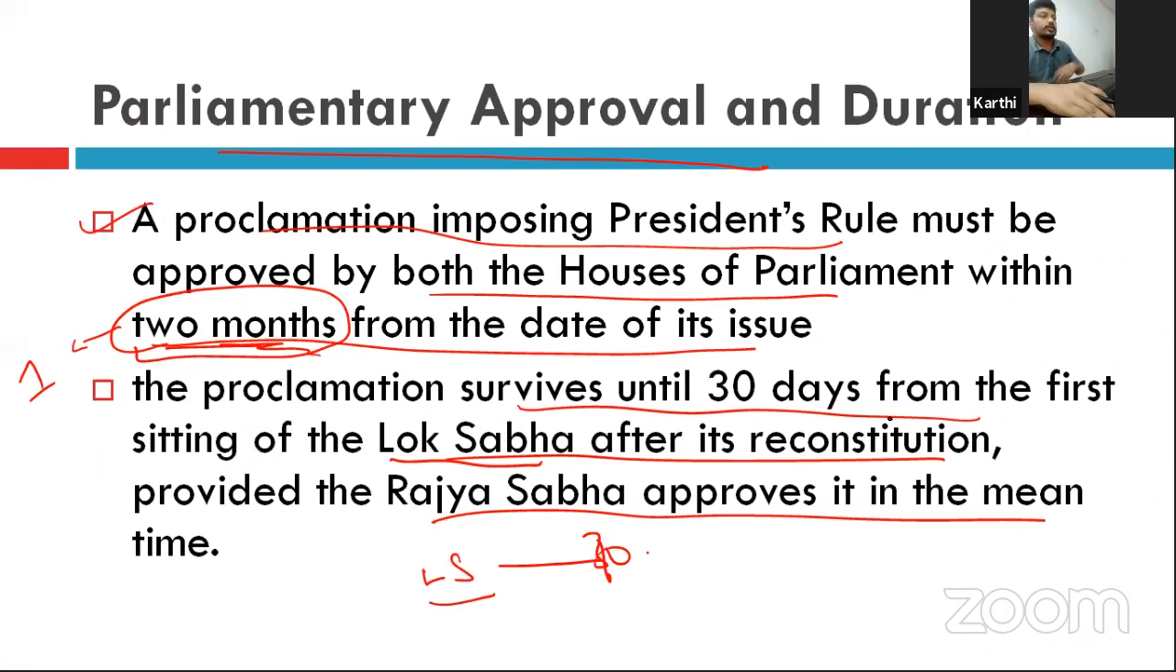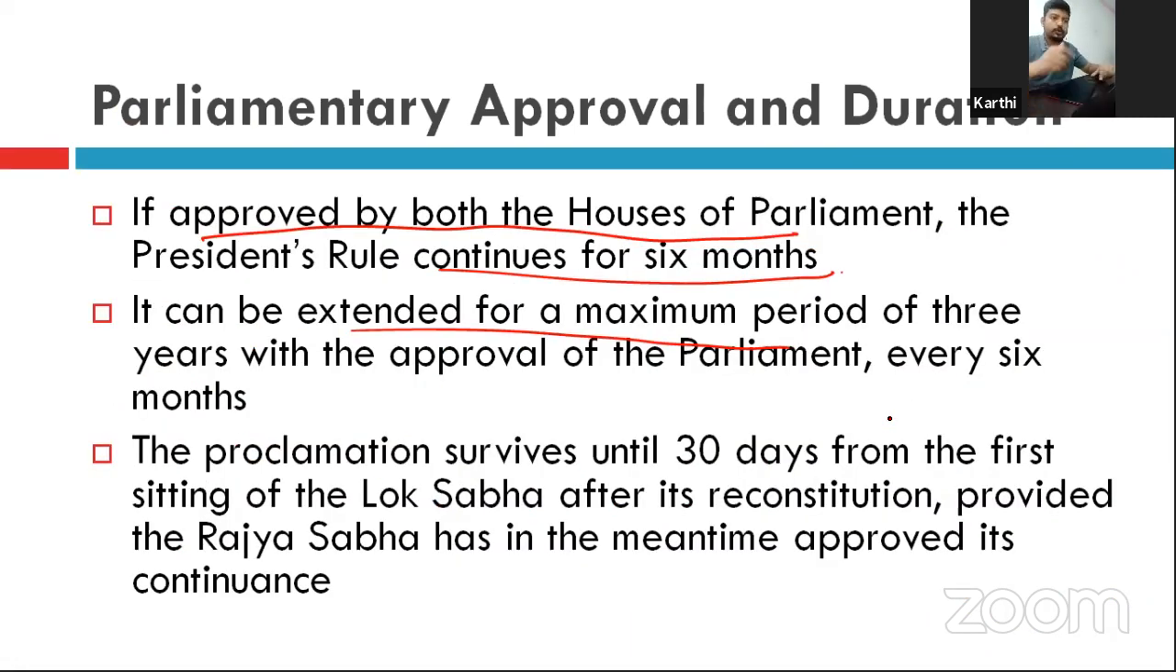Once both houses have approved, the president rule continues for 6 months. It can be extended for a maximum period of 3 years. What it means is, in the state you cannot continuously extend the president rule beyond 3 years, whereas in the national emergency there is no time limit, correct? Then the approval of the parliament is needed every 6 months.